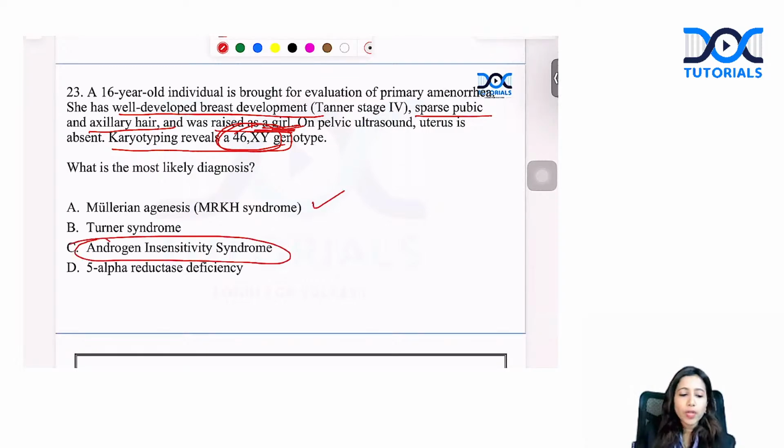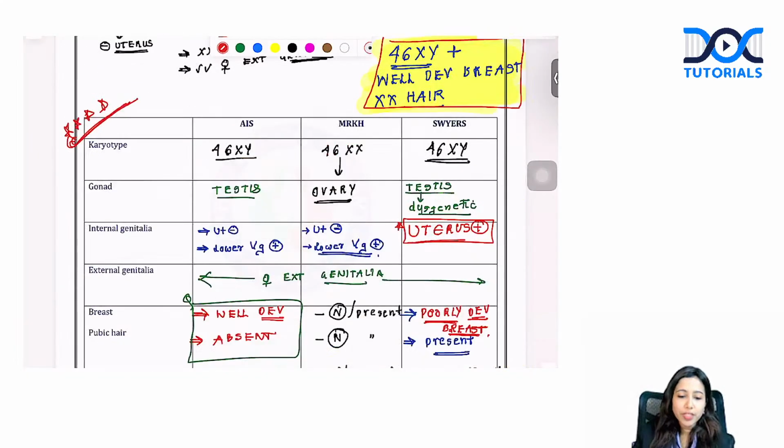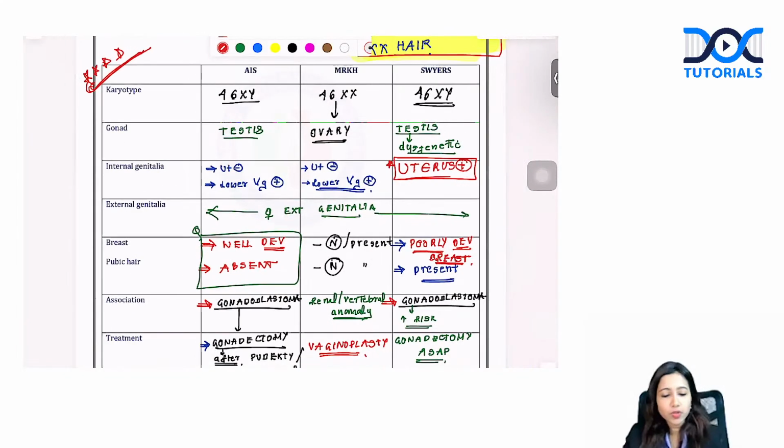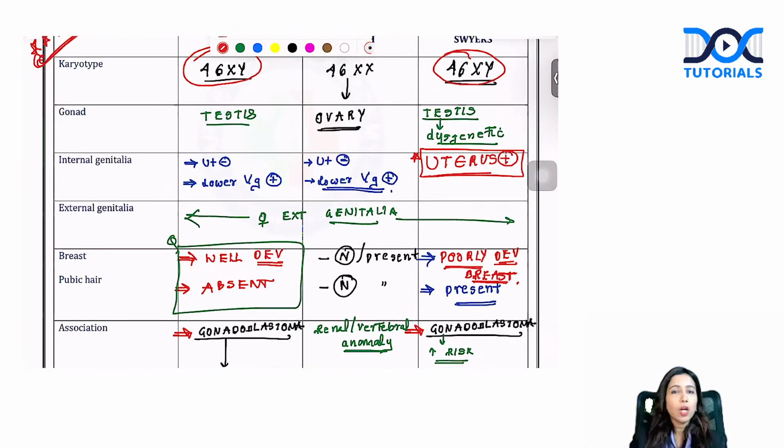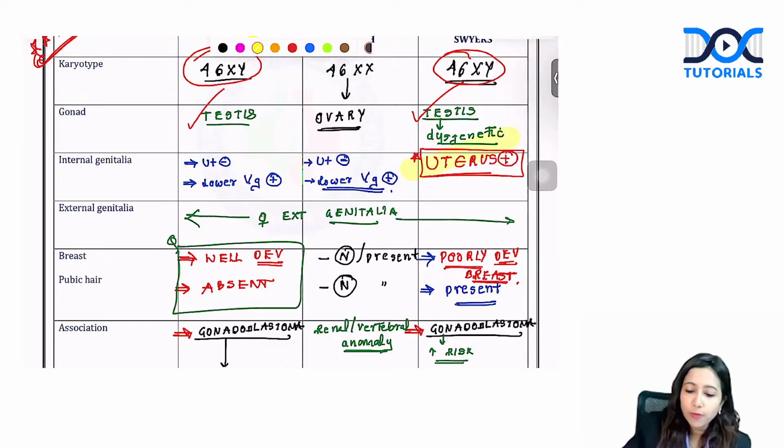What about your MRKH, Turner's, or even Swyer syndrome? Let's differentiate between these. Yes, again, this is a box which is differentiating all these three scenarios. AIS as well as Swyer syndrome, in both of these the karyotype is 46XY. In both of them, the gonads are going to be testis. You see that in Swyer syndrome, the buzzword for you in the exam is that the uterus is present.